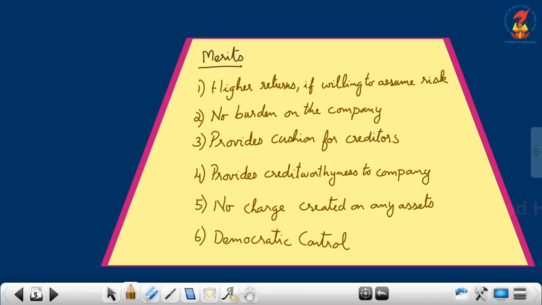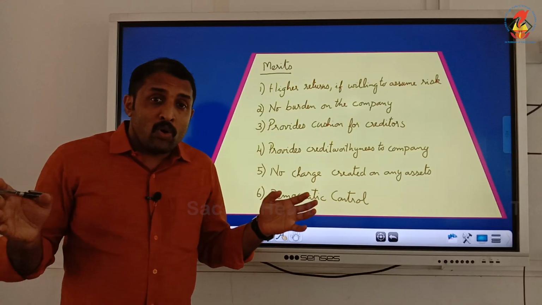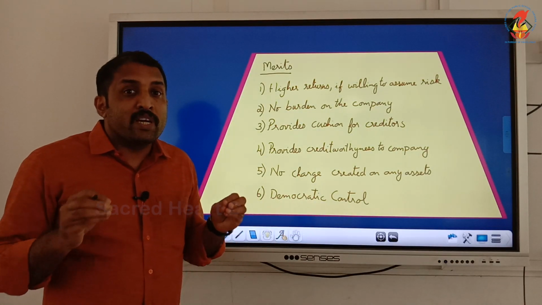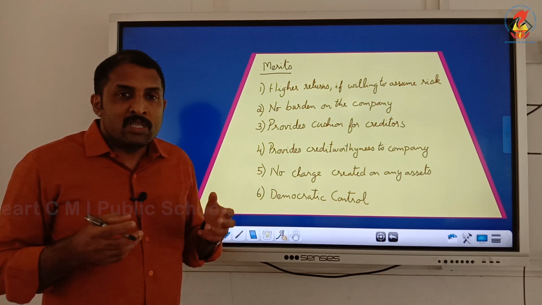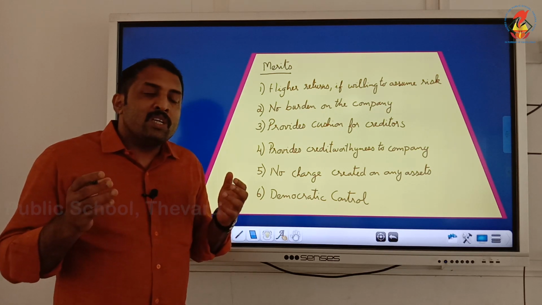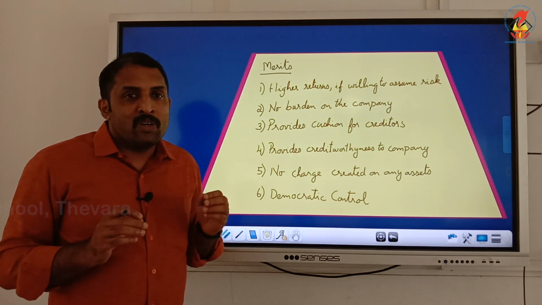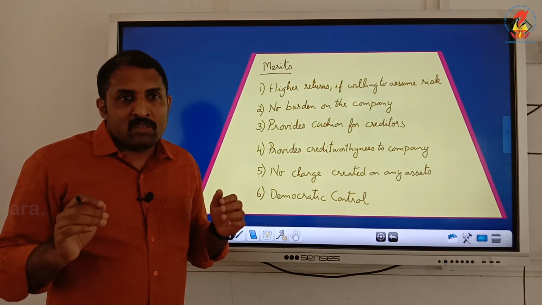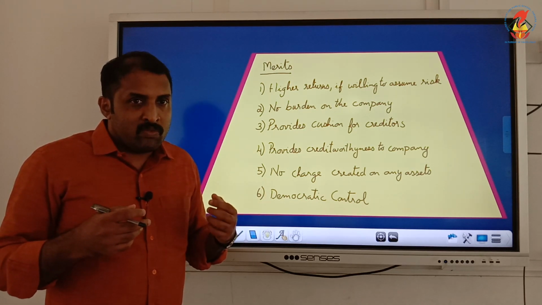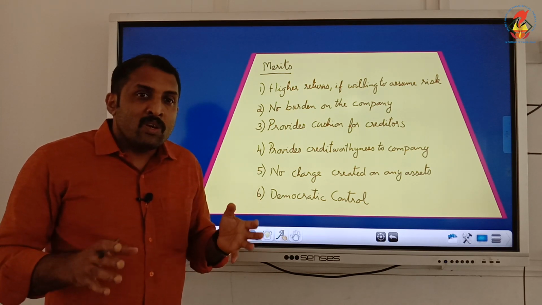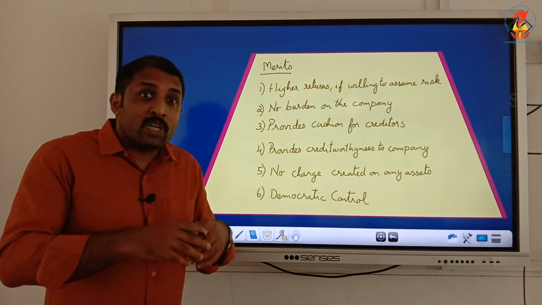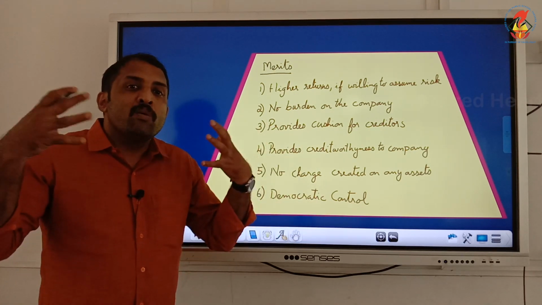Now, what are the merits? One of the major merits of equity shares is that if the investors are ready to take risk, they may get a high return, because as I have said, for equity shares it is not compulsory that payment will be received. Only when there is something more will they receive, because they receive after settling all the other claims. That means after settling all the claims, whatever is remaining, if it is more, then more return will be there.